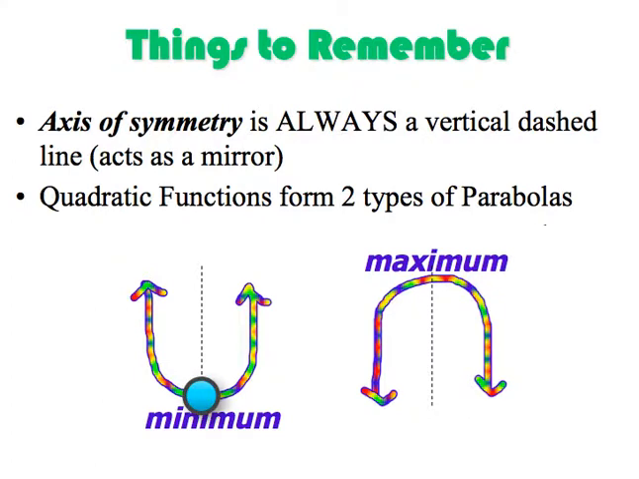And when the parabola faces upwards, the vertex is at what's called a minimum point. So it's the lowest point of the graph. When the parabola faces downwards, this is when the x squared term is negative, and that's when the vertex point is at a maximum.